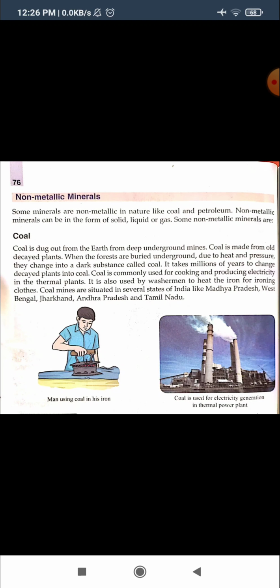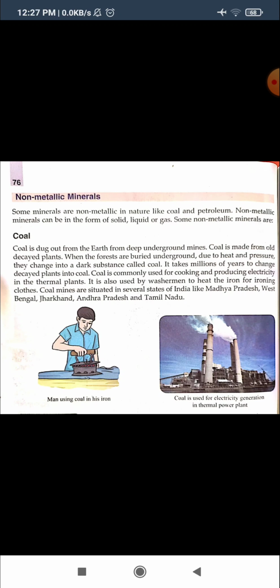Now we will see briefly about coal. Do you know coal? Coal means, yes, kolsa. Coal is dug out from the earth from deep underground mines. Mines means that we make a pit under the ground to get minerals like coal. Okay. So how is this coal made?